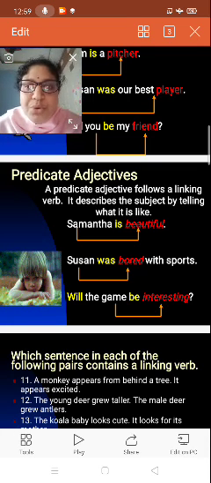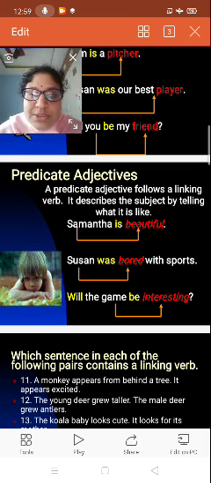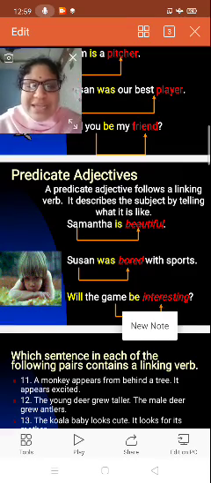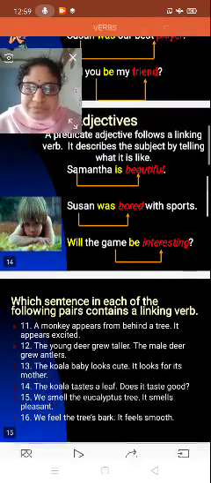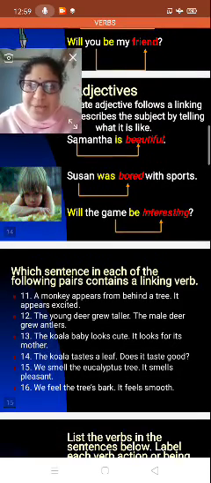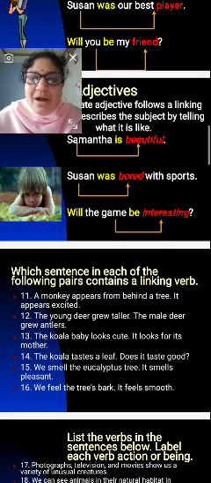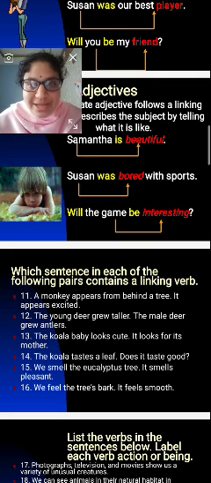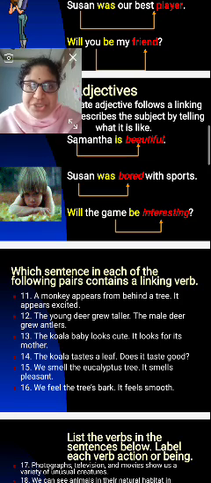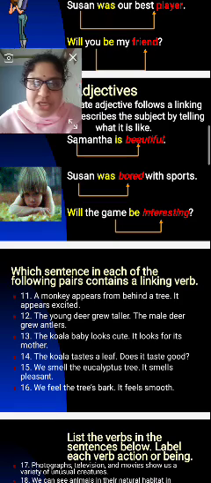Second example: Susan was bored with sports. Next one: Will the game be interesting? What is the "like" here? In "Samantha is beautiful", "beautiful" is what the subject is like, and likewise "bored" and "interesting".